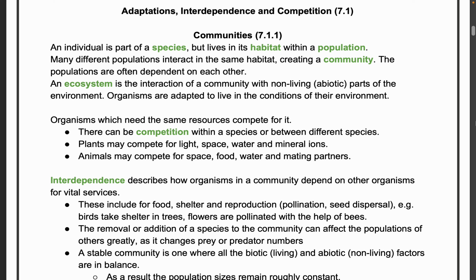Birds are dependent upon trees to take shelter. We saw a nice nest built in the hedge behind our house, so it's a good example of interdependence. Flowers are pollinated by bees, as we discussed. The removal or addition of a species to a community can affect the populations of others greatly, as it changes the prey or predator numbers.